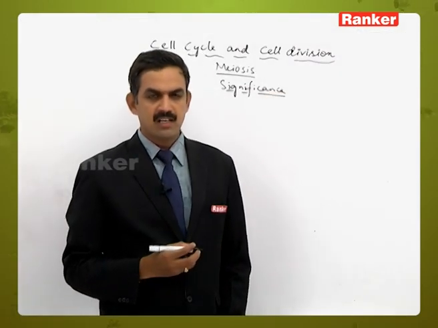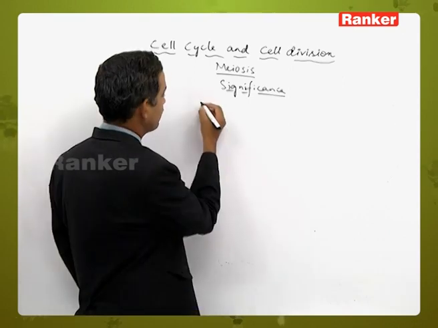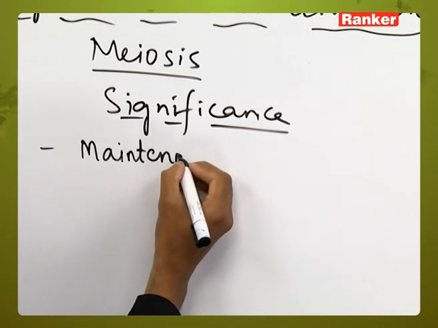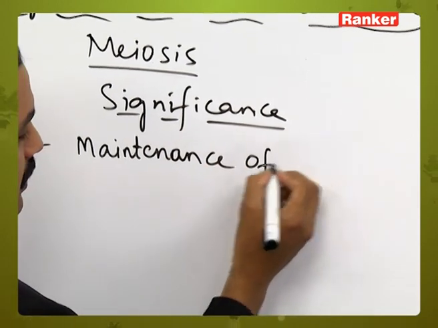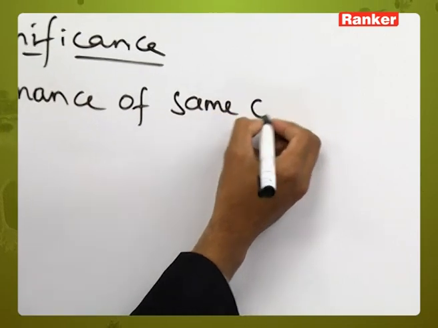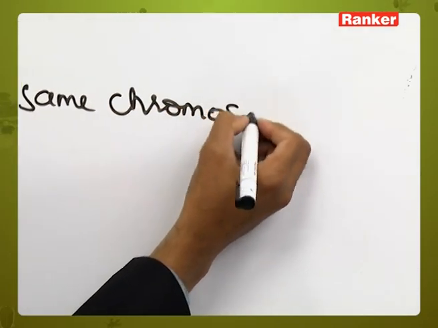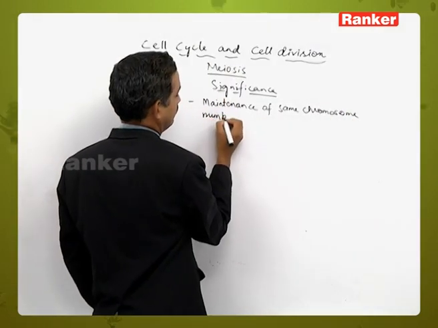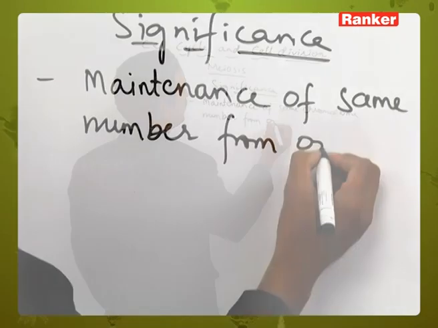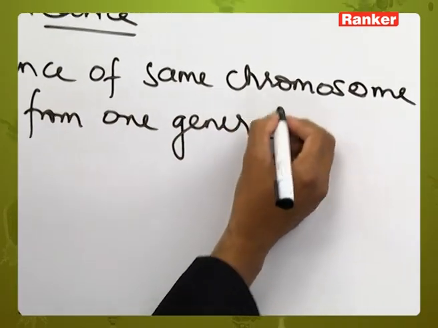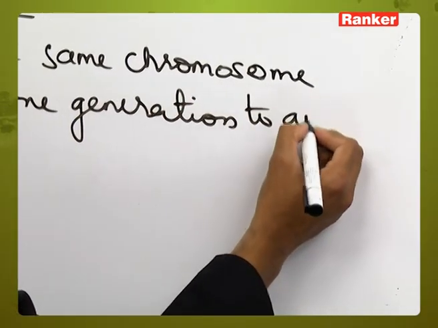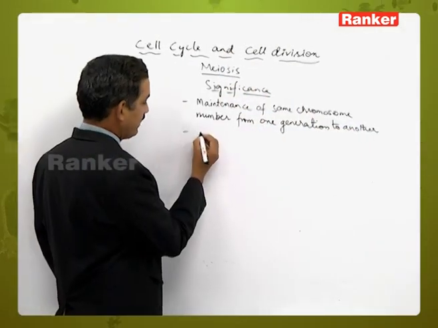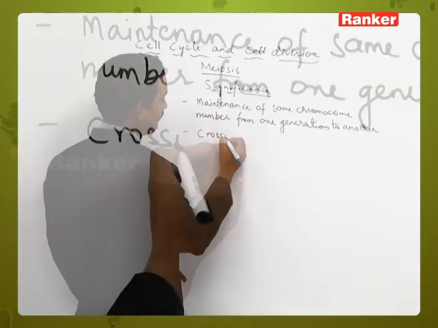Significance here: it is useful for maintenance of the same chromosome number from one generation to another generation. And here crossing over takes place.